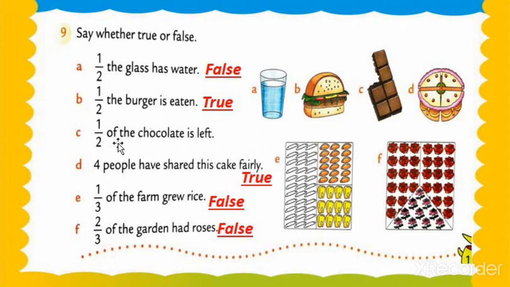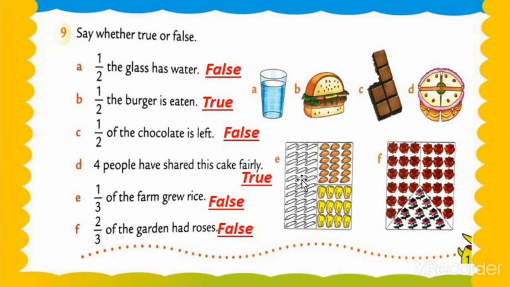Okay, now question number 3. One upon two of the chocolate is left. See here, how many parts are in the full chocolate? 1, 2, 3, 4, 5, 6, 7 or 8 parts. So see this, here the denominator is 2, but the exactly correct denominator is 8. Okay, and 2 parts are eaten. See this, 2 are eaten, but here they show only 1 numerator. So one half of the chocolate is left is incorrect information. So that's why we are mentioning false. Understood, my dear students?